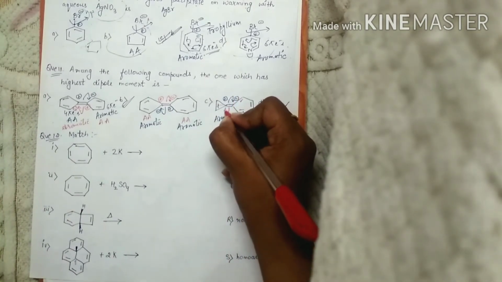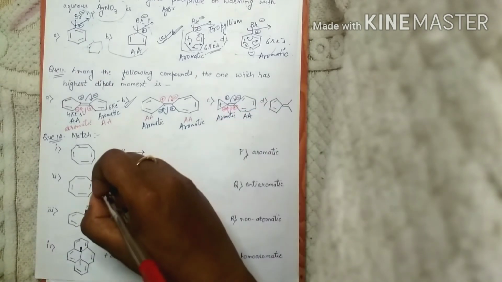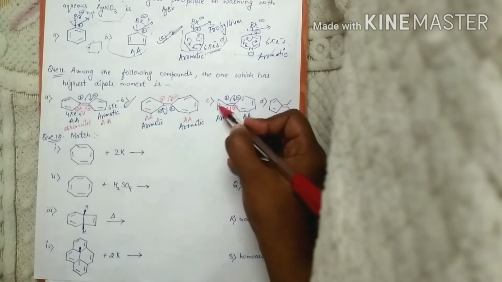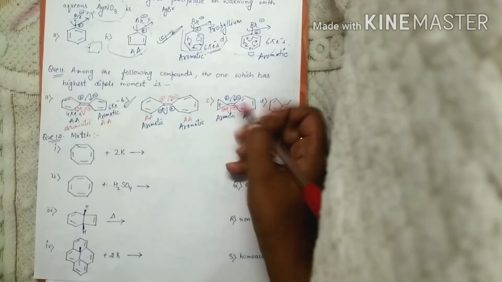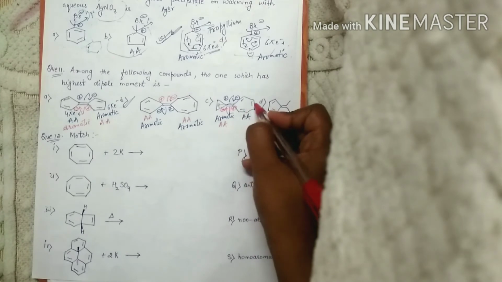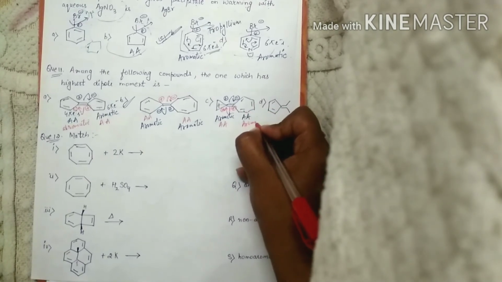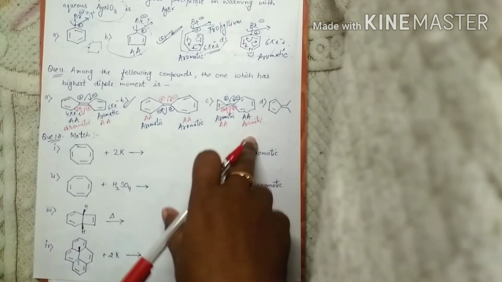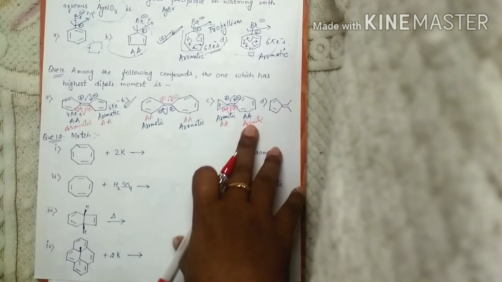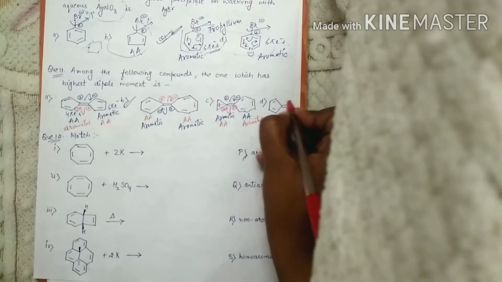If we do the cleavage this way, this ring will have negative charge and this will have positive charge. So now this ring will be having total 4 pi electrons, becoming anti-aromatic in nature, and this ring will be having 2, 4, 6 electrons, becoming aromatic in nature. So in either of these two cleavages, one is becoming aromatic and the other is becoming anti-aromatic. Now we'll look for the last case.